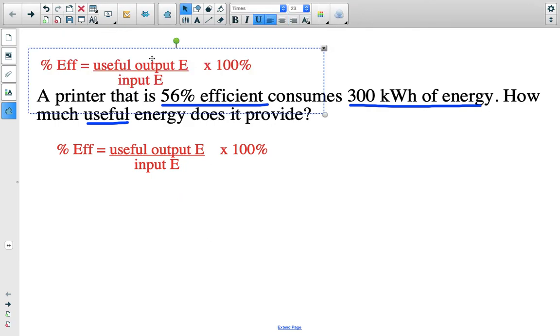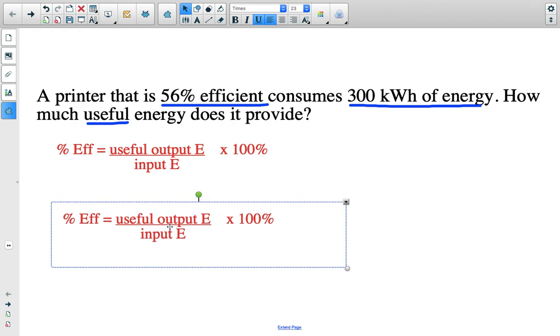Again, we're going to use this formula, but this time we have different things to plug in. I already know my percent efficiency. It's 56% efficient. I don't know my useful energy because it wants me to find that, so I'm going to make this my x. I'm going to find my x here. And what is the amount of energy that it could provide? Well, it could provide up to 300 kilowatts of energy.